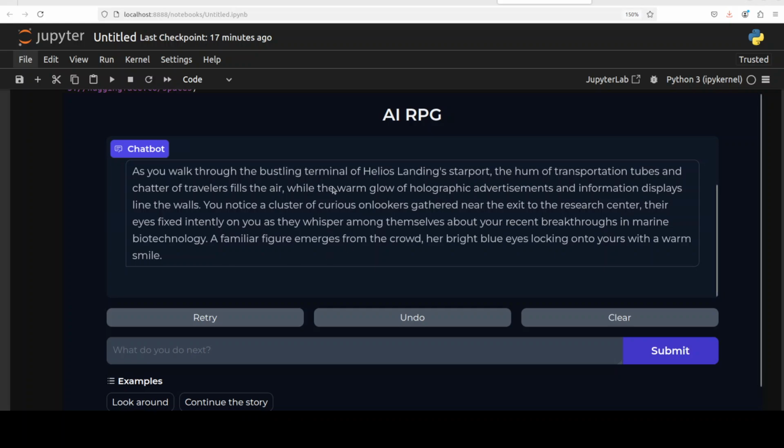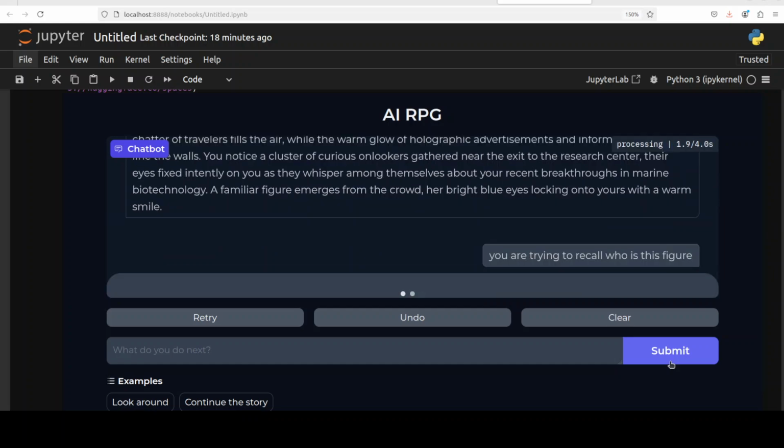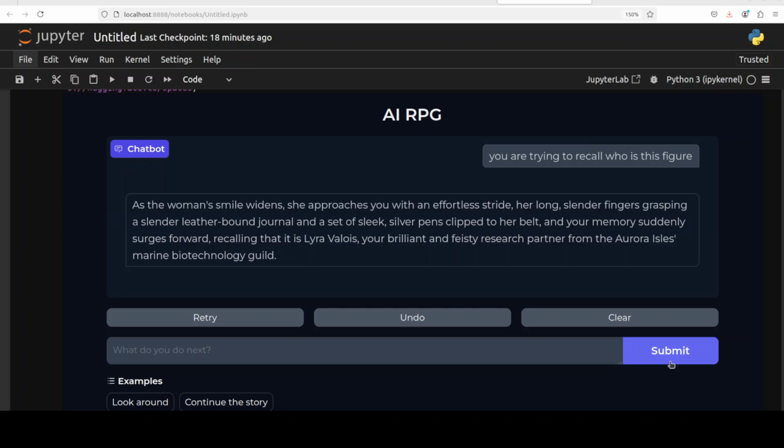There you go. It says, as you walk through the bustling terminal of Helios Landing Starport, the hum of transportation tubes and chatter of travelers fill the air. You notice a cluster of curious onlookers and all that stuff, and then there is a familiar figure, and you are trying to recall who this figure is. And of course it is your innovation, your imagination, how you proceed with it.